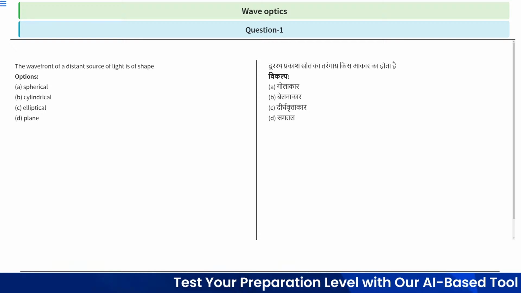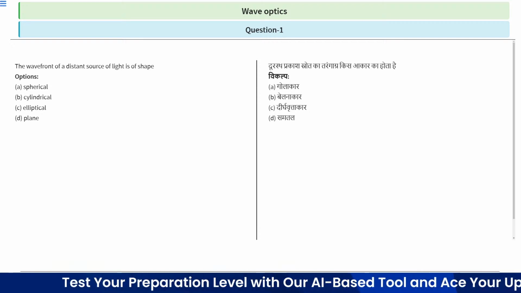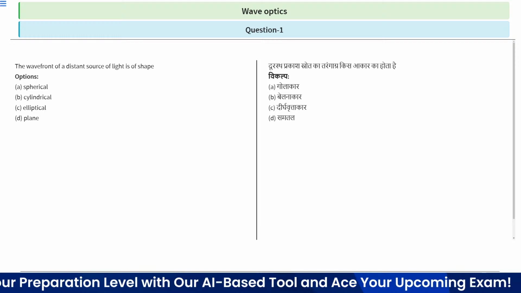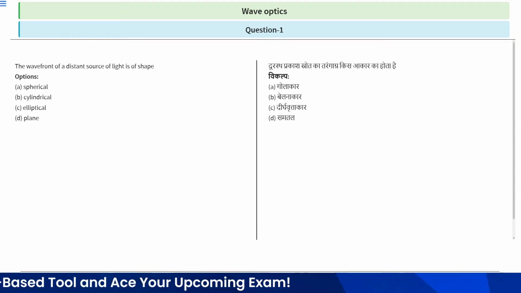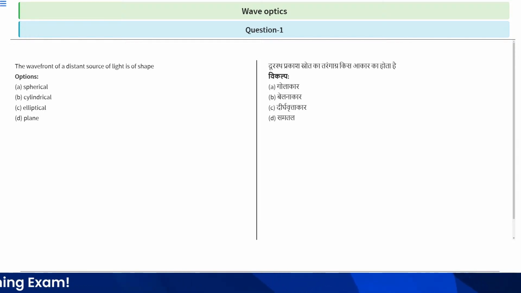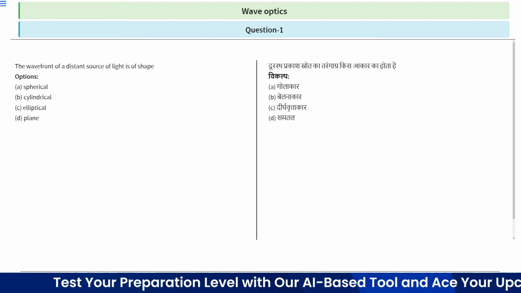The question is: the wavefront of a distant source of light is of what shape? This question asks what the shape of the wavefront will be when the source is distant.